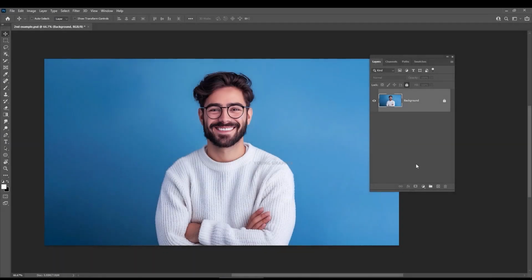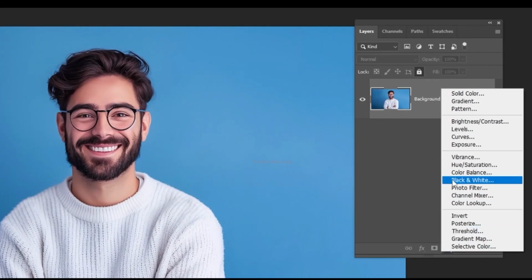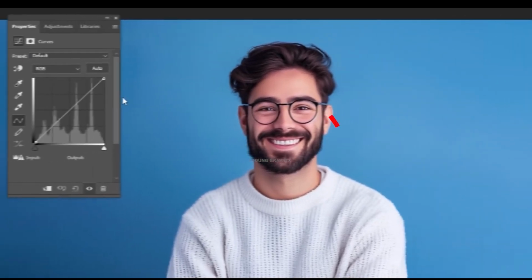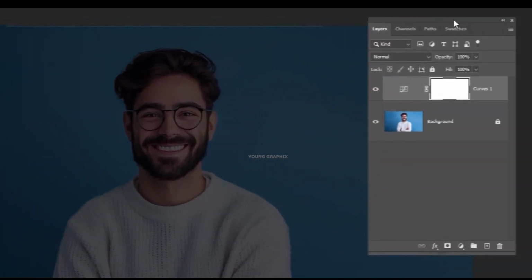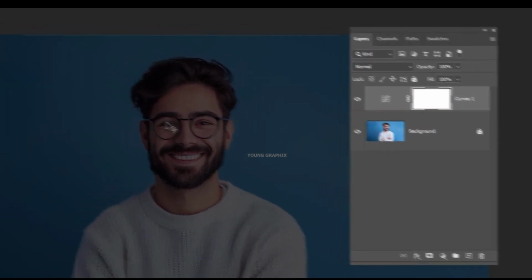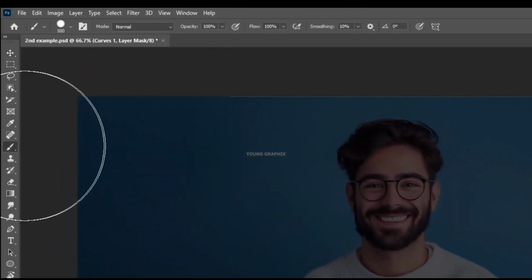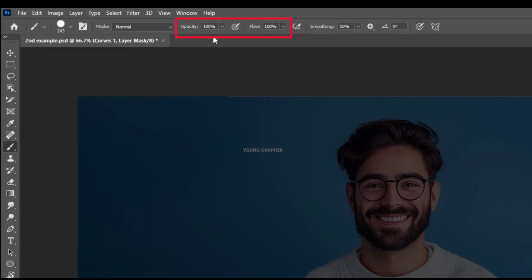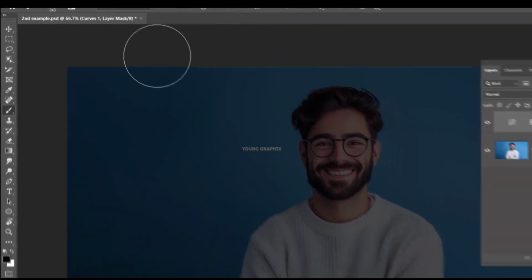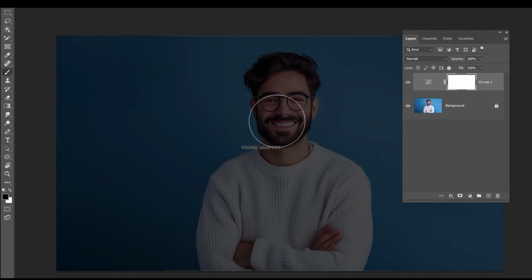The layer mask has its own properties. Let's say you want to create a vignette. Create a curve adjustment layer. Now, take the point on the right-hand side down, like that. Make sure the mask is selected. Now take the brush. Choose the hard round brush. And make the brush a little big. Make sure the opacity and flow are at 100%. Set black as the foreground color. And just tap in the middle.